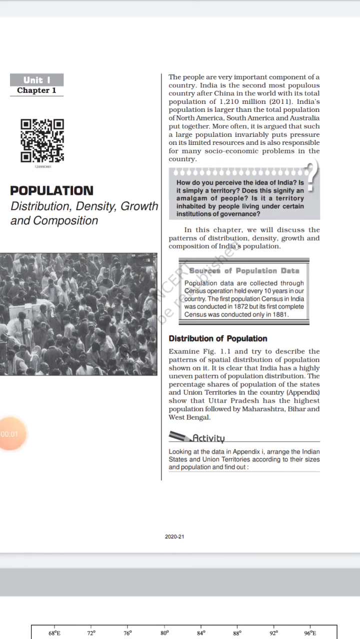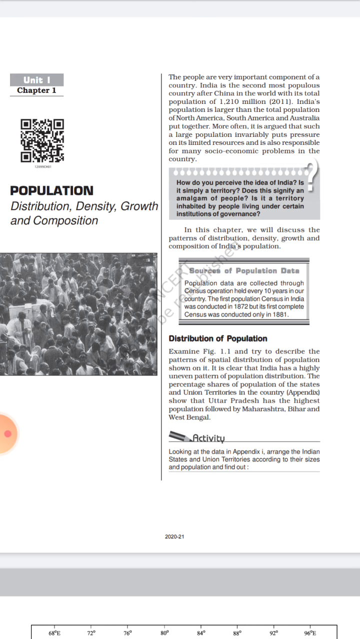Hello everyone. In the previous video we completed the chapter Human Development from your book Human Geography. So today we will start your second book, India People and Economy.